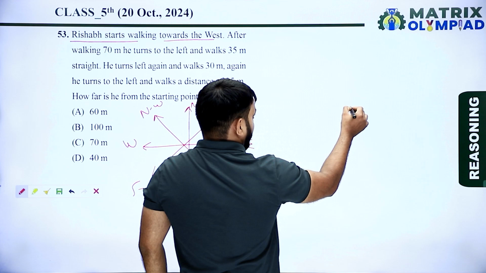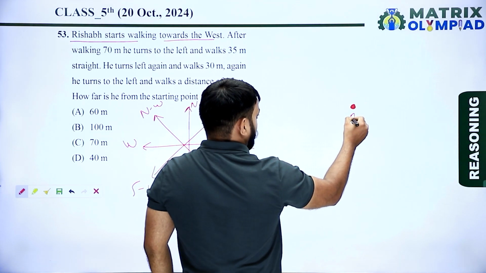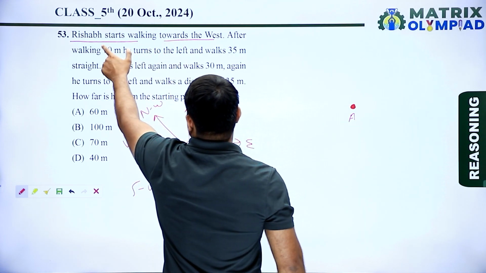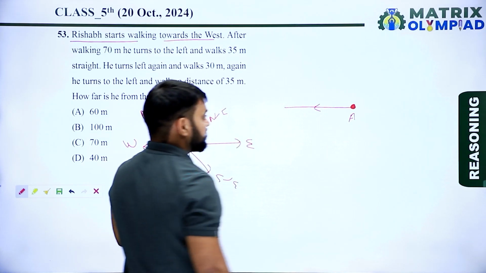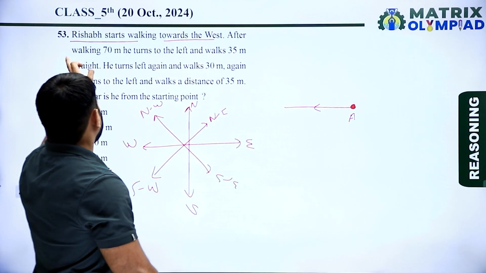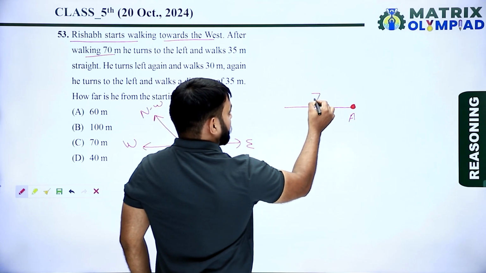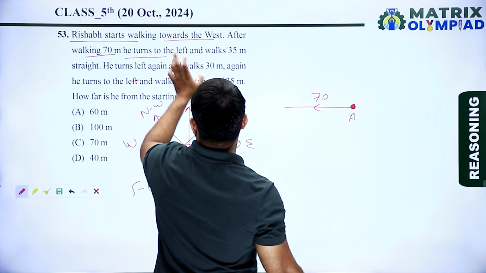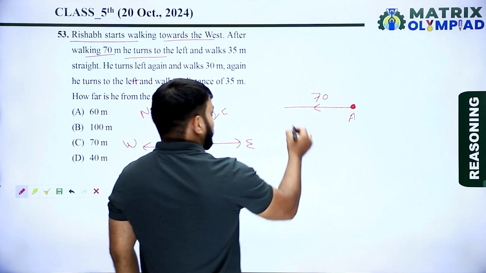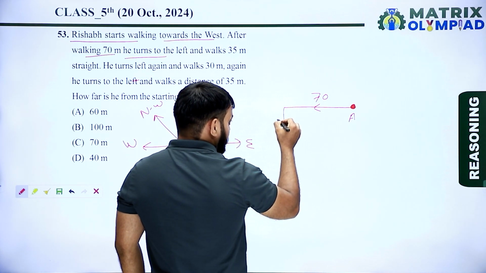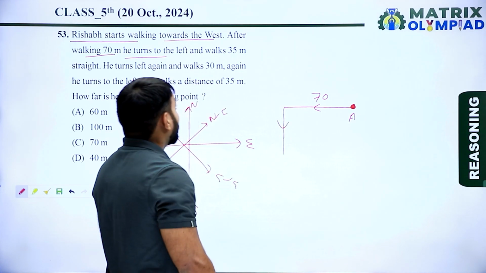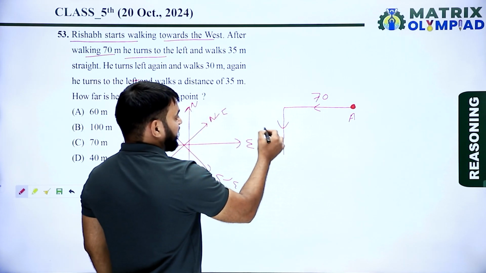Let's suppose A is the starting point of Rishabh. Now Rishabh is walking toward the west direction. After 70 meters, he turns to the left. Now here, this is the left side of Rishabh. Now Rishabh takes a left turn and walks 35 meters.